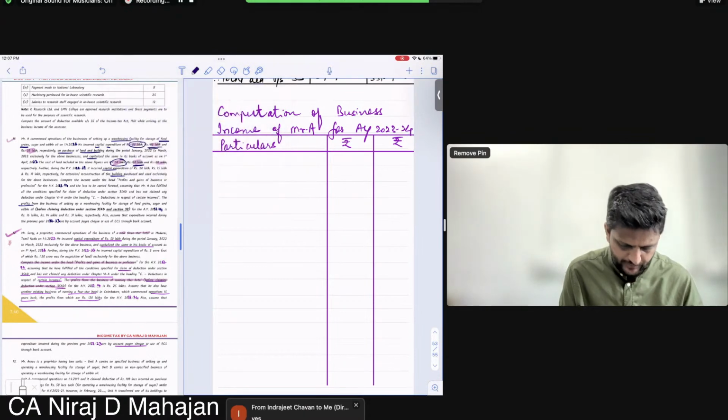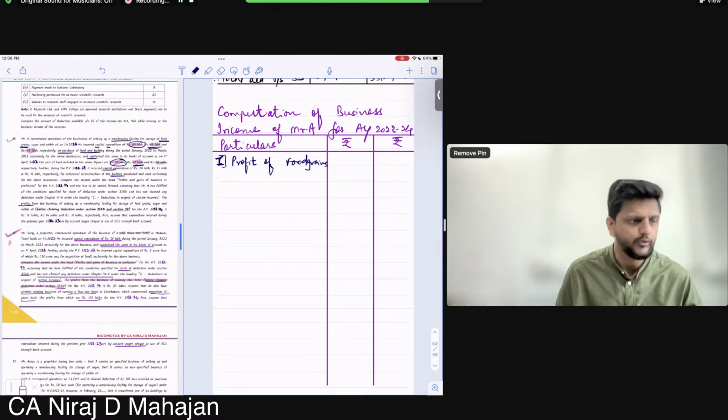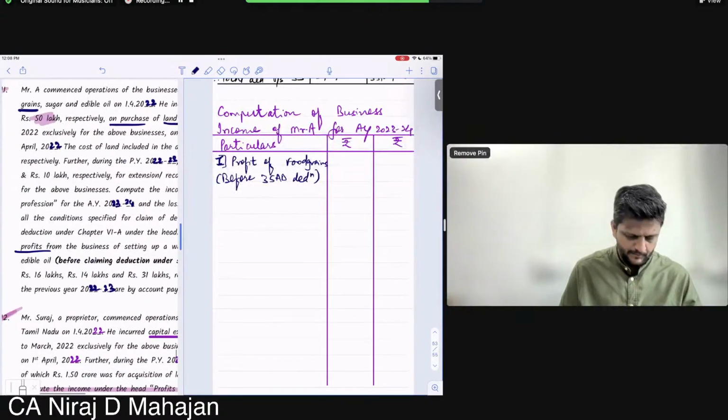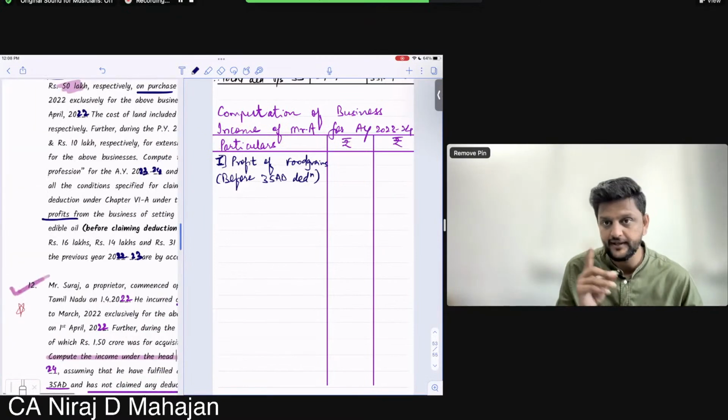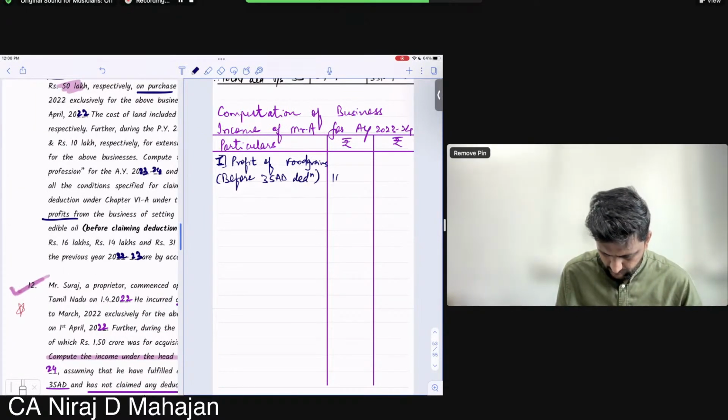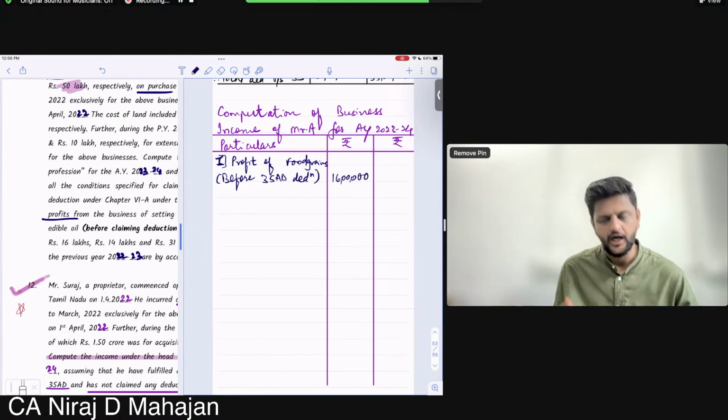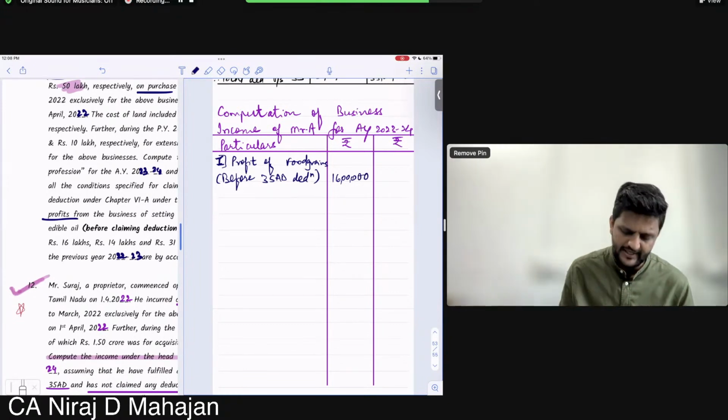Is profit given to you of the food grain business? Food grains warehousing, profit of food grains before 35AD deduction. It is given to you in the question. How much? 16 lakhs. I'm taking that in the inner column. I'm eligible for 35AD deduction, so I'll take it. Less: